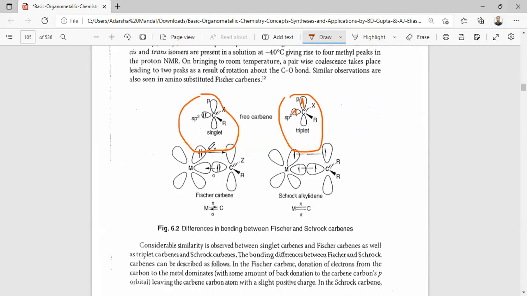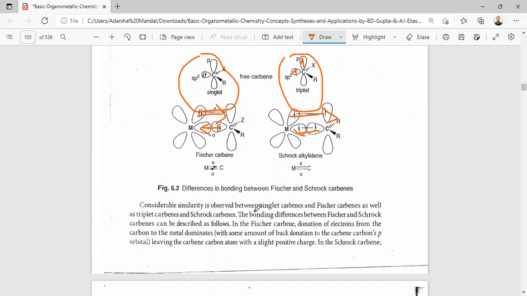In the Fischer carbene, the pair of electrons is donated to the metal, with back donation from the metal filled d orbital to the empty p orbital, and there is a partial double bond between this sp2 orbital and this p orbital. So a similarity is observed between the singlet carbene and Fischer carbene, as well as the triplet carbene and the Schrock carbene. The bonding difference between Fischer and Schrock carbene can be described as follows.